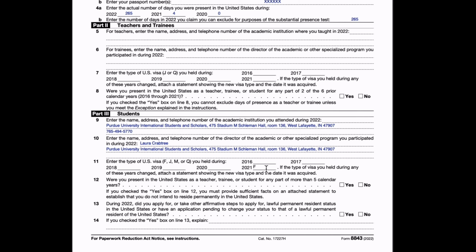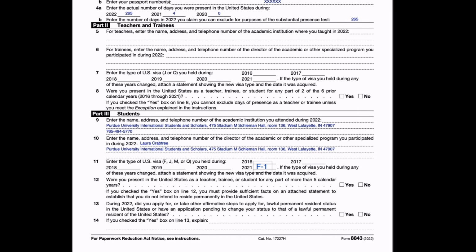I'm not able to enter the F1 here, so I can just insert a text box. I will write F1 and put it in 2021.